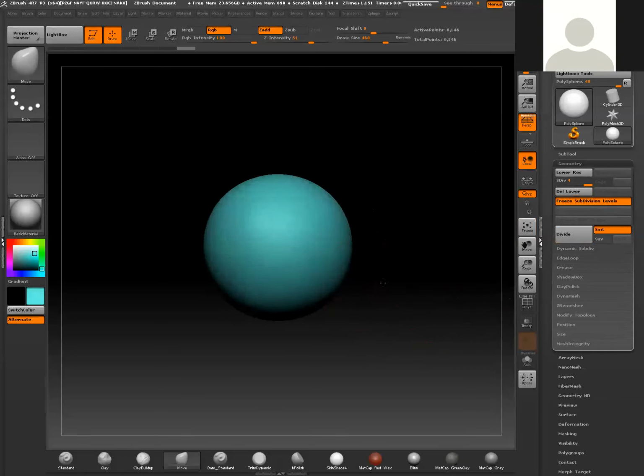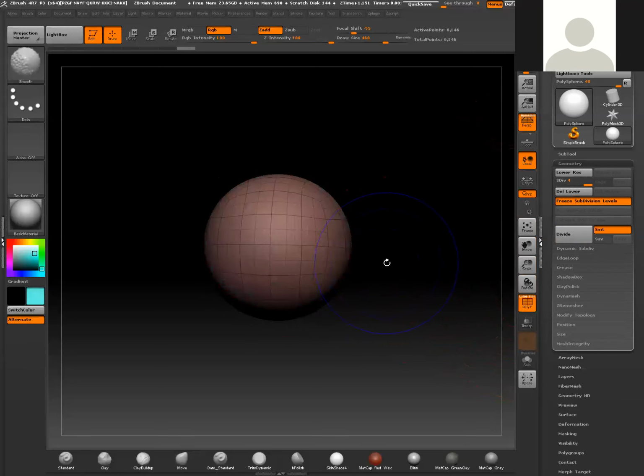Now you're going to notice it starts to get a lot heavier. If I just go ahead and turn on my polyframe, to do so, right here where you see line fill polyframe, I'm going to go ahead and hit that, and you'll see basically a wireframe of your model. I can toggle that off. The keyboard shortcut for that is Shift F.